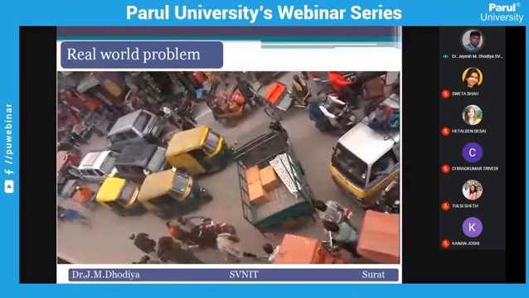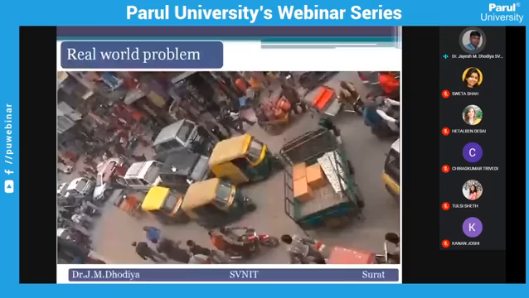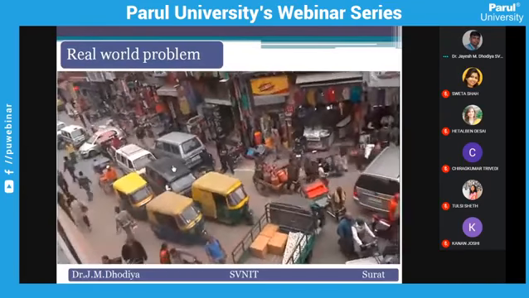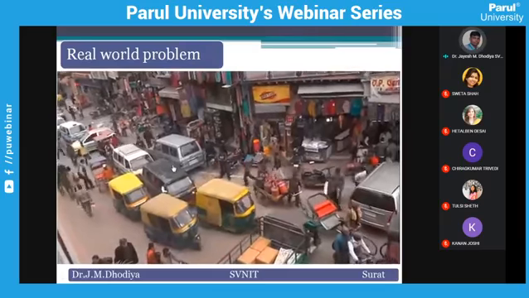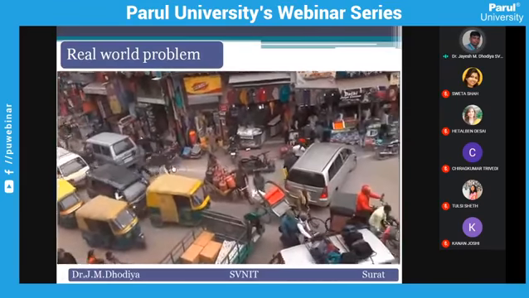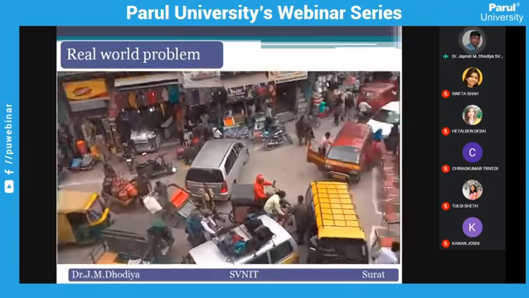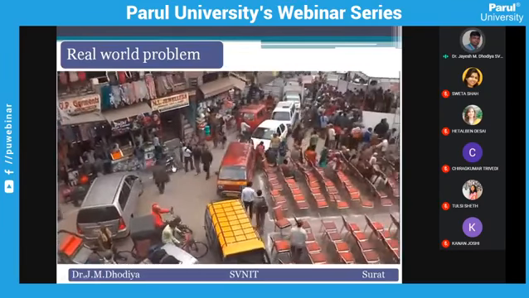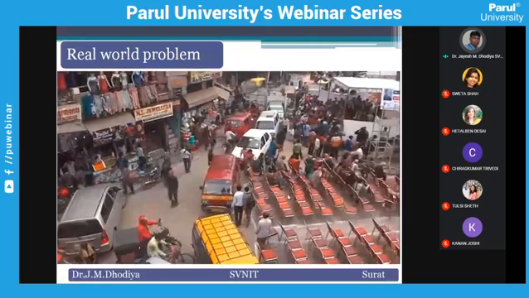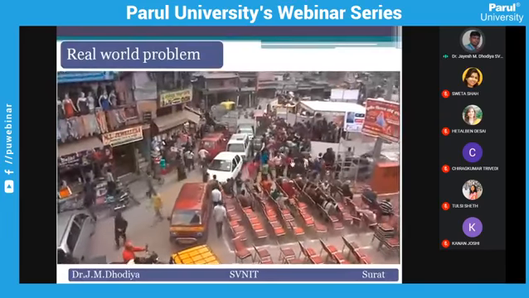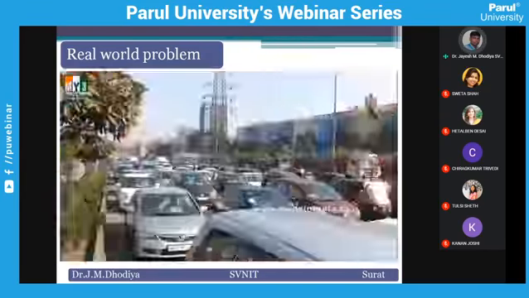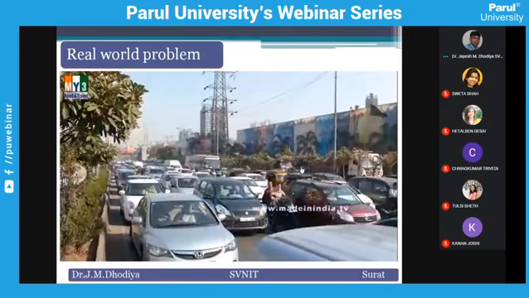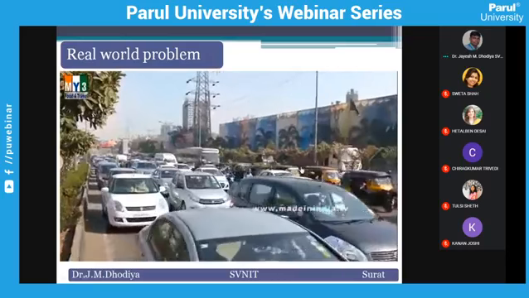If we want to reach from one point to another point with minimum time, minimum cost, minimum risk, and maximum quality of transportation services, then how can we reach it? This is the problem. In India, it is very difficult to move from one point to another in cities. This is the second situation, like Bombay or Ahmedabad or any other mega cities.